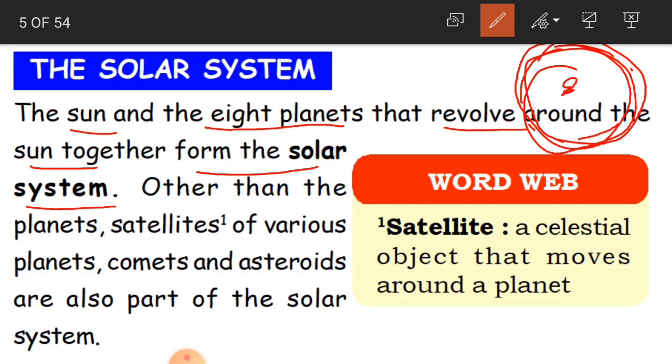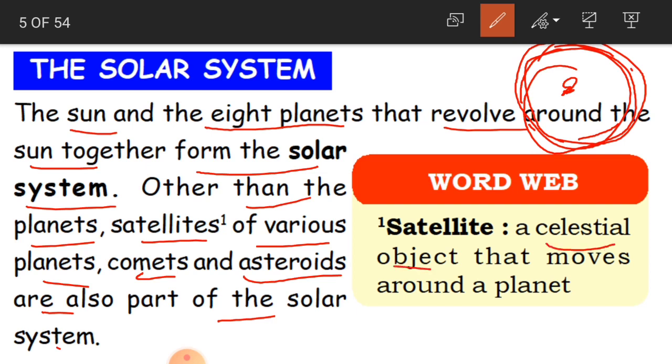Okay, and other than the planets, satellites of various planets, comets and asteroids are also part of the solar system. So not only the planets, children, you will also have satellites. Okay, and what are these satellites? A satellite is nothing but a celestial object that moves around a planet.